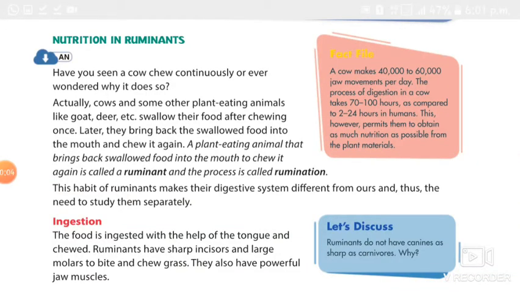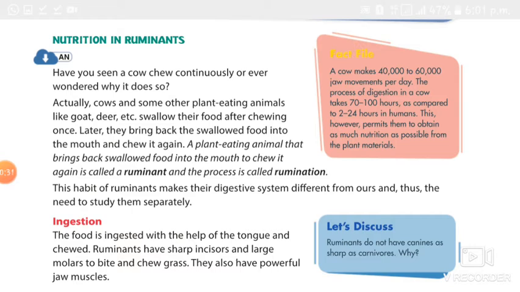In our last class, we studied nutrition in animals, right? In that, we studied nutrition in amoeba and nutrition in human. In nutrition in human, we studied 5 stages: ingestion, digestion, absorption, assimilation, and egestion. We revised it in the last class also, right?